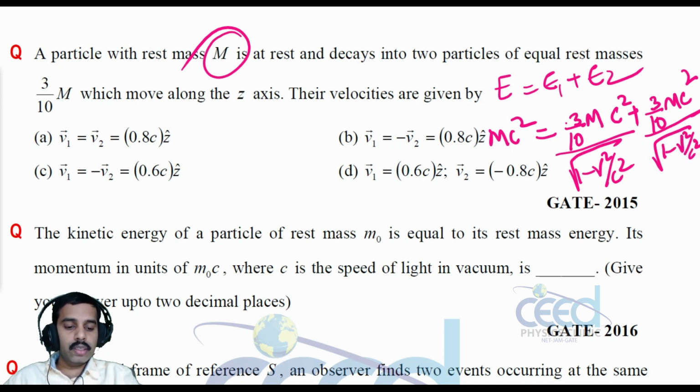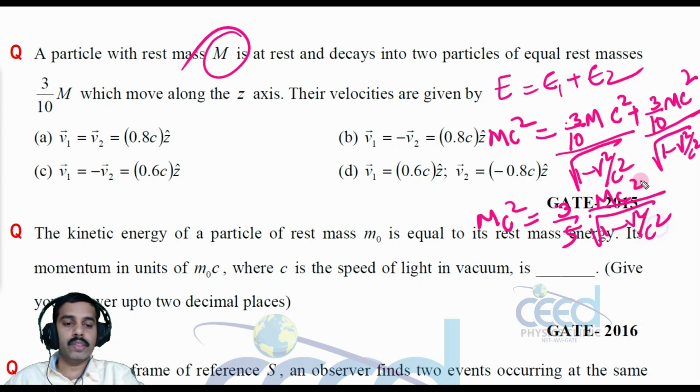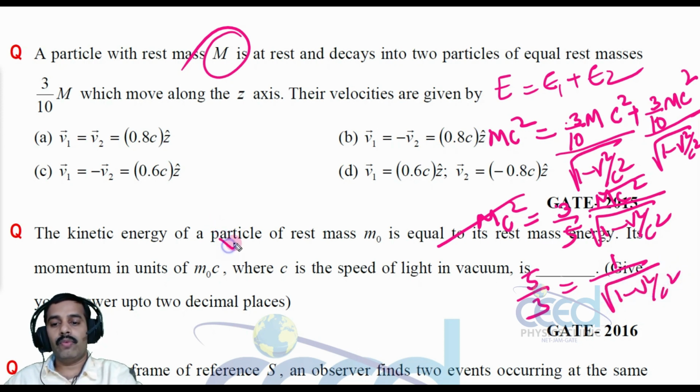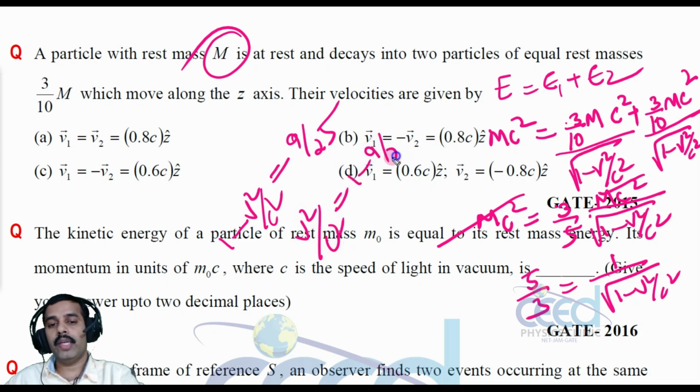All right, now let us add this. So Mc square is equal to 2 times 3 by 10, that is 3 by 5, into Mc square divided by root 1 minus v square by c square. Mc square we can cancel. That is 5 by 3 is equal to 1 by root 1 minus v square by c square. That is 1 minus v square by c square is equal to 9 by 25, and v square by c square is equal to 1 minus 9 by 25. So on simplification this gives v by c is equal to 4 by 5.